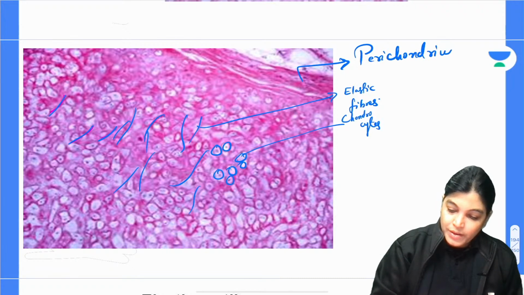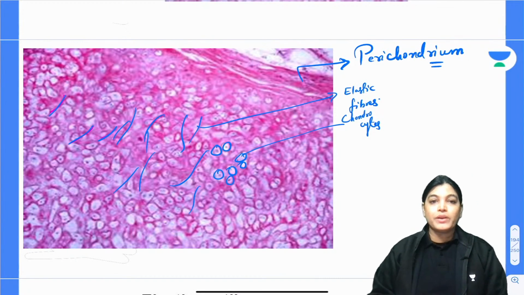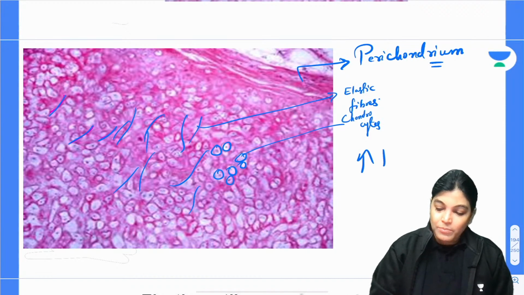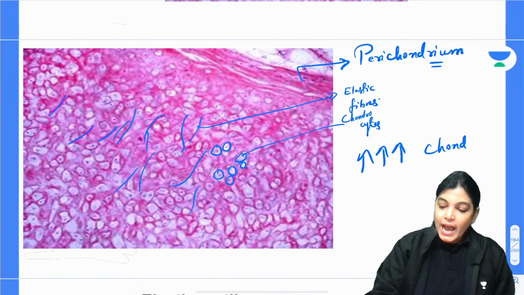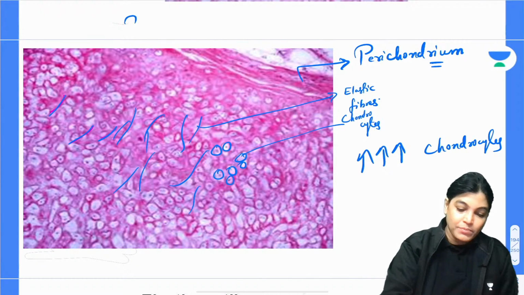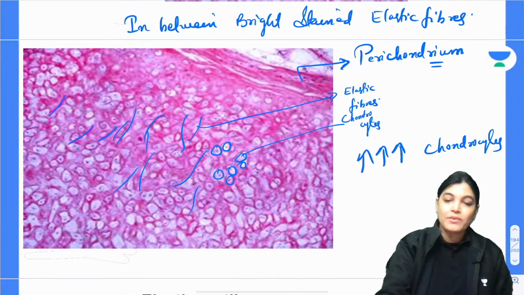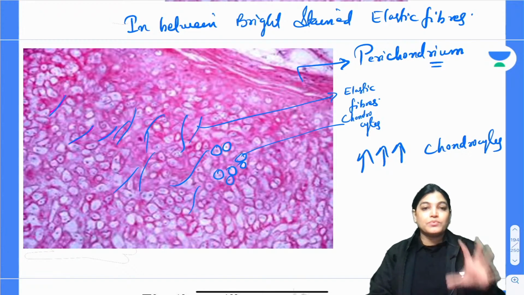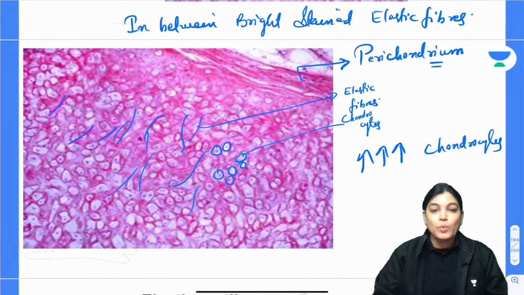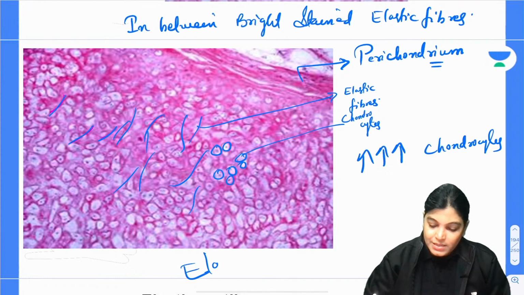So this is a slide of elastic cartilage having an outer covering of perichondrium, and it is having a large number of chondrocytes, and in between the chondrocytes, what lies? In between the chondrocytes there are brightly stained pinkish elastic fibers. What is running? Elastic fibers. So a slide which is having many elastic fibers, so many chondrocytes stuffed together, not arranged exactly in an isogenic group, but stuffed together tightly. Dense number of chondrocytes is there, perichondrium is there, and elastic fibers are there. So this defines that this is a slide of elastic cartilage.